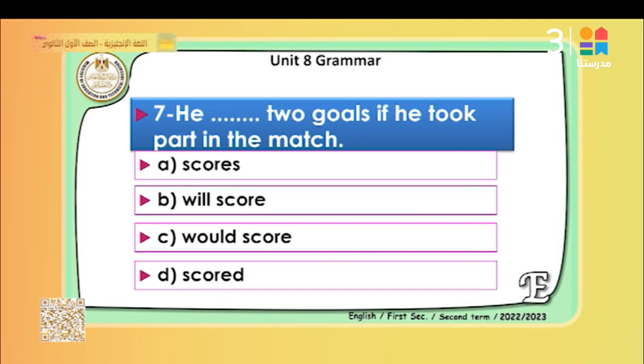Question number 7, he blank goals if he took part in the match. Again here we have if he took part in the match, took past simple. So here we are going to use will or would. We are going to use would, because when we have present we use will, when we have past we use would, and when we have past perfect we use would have plus past participle.